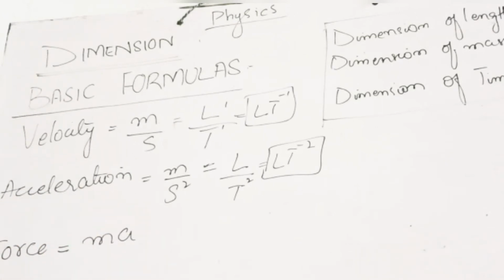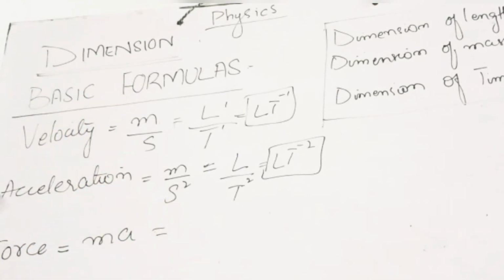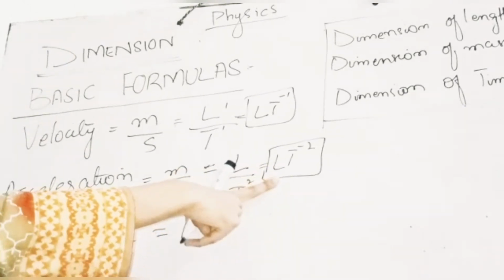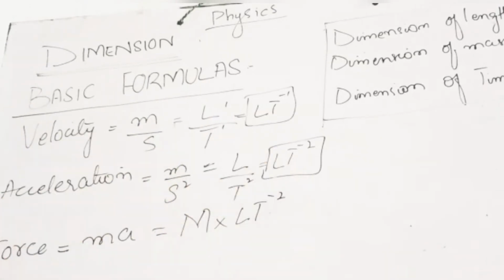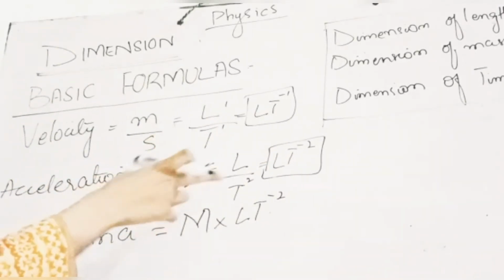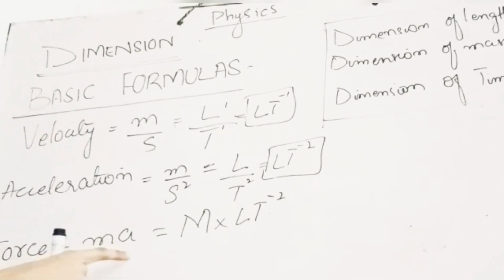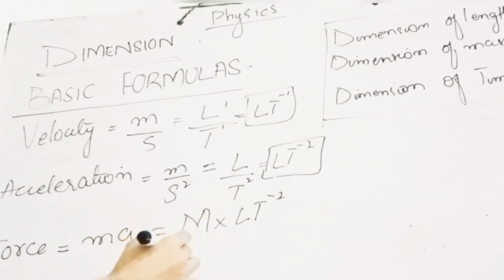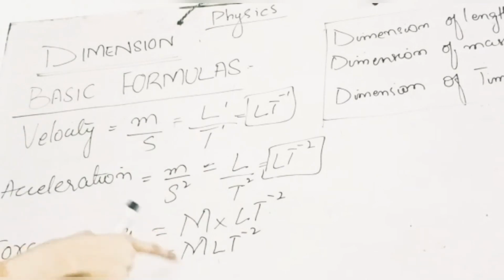That is the formula of force. M is mass, represented by the capital M, and we know the dimension of acceleration is LT power minus 2. So force is M into A, and the answer will be MLT power minus 2. That will be the dimension of force.